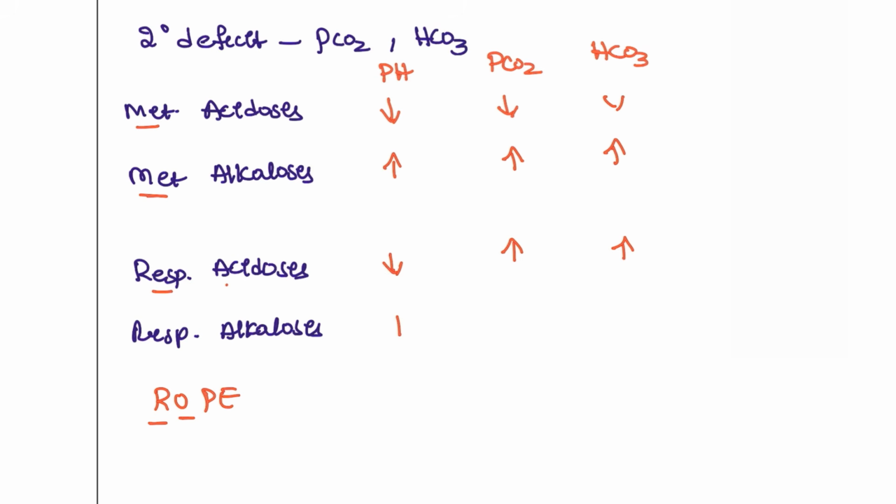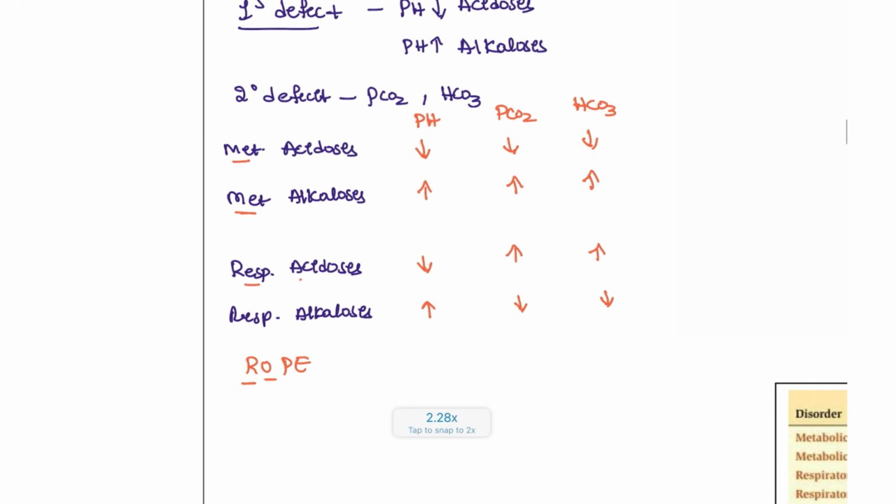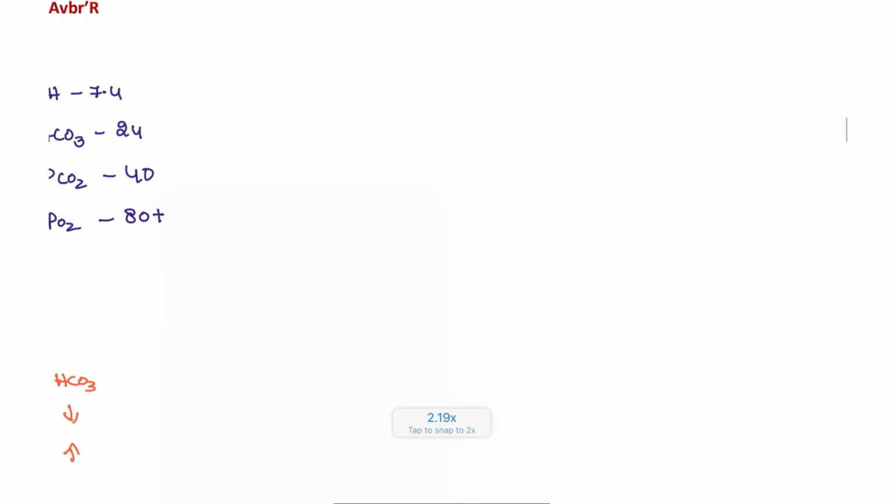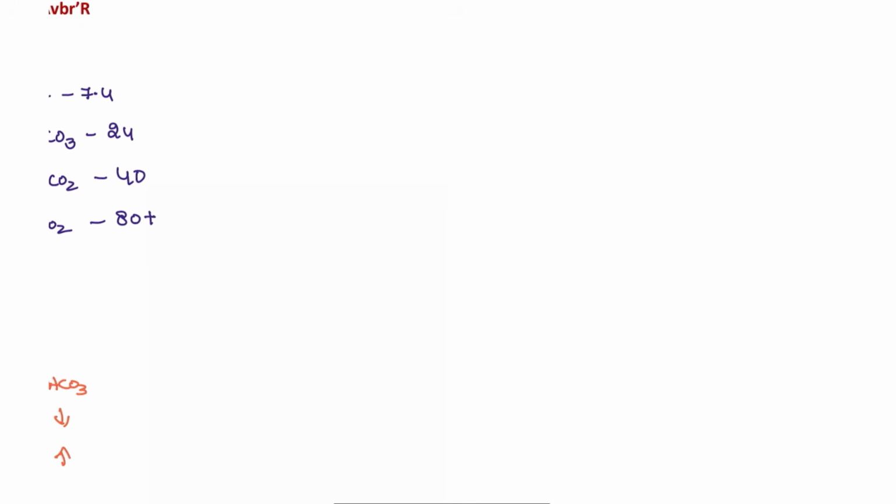Respiratory alkalosis, and alkalosis means pH will be high, and these both will be decreased because it is opposite, as we discussed. So this is how you are going to get the basic idea. First thing that you have to take note of is what conditions are associated. Recently, again, this is an ionicity PYQ.